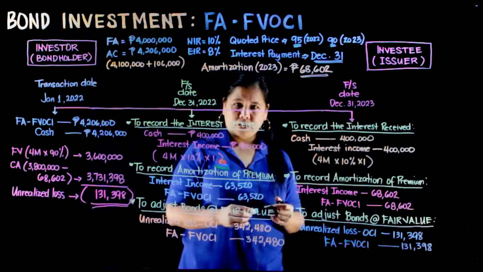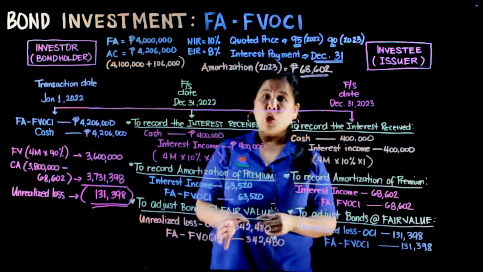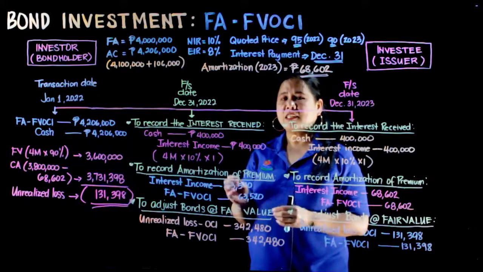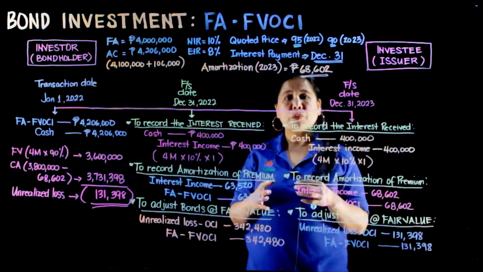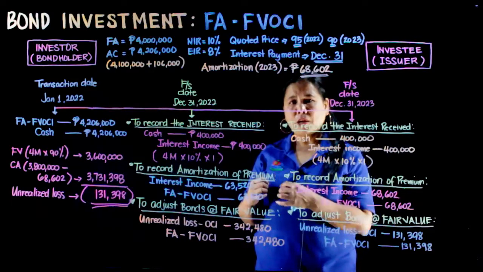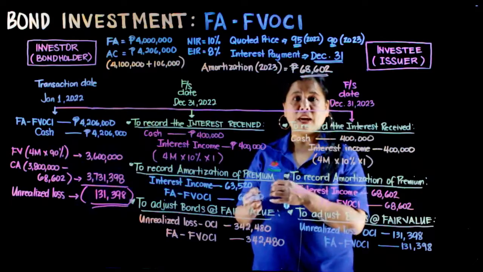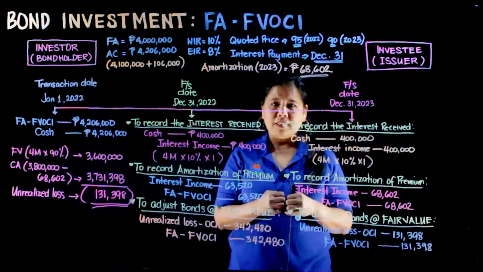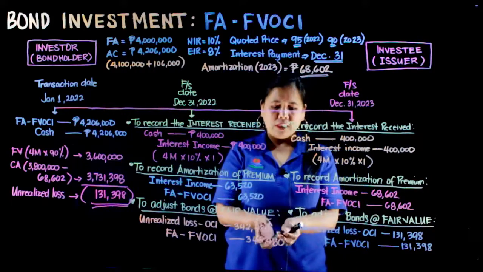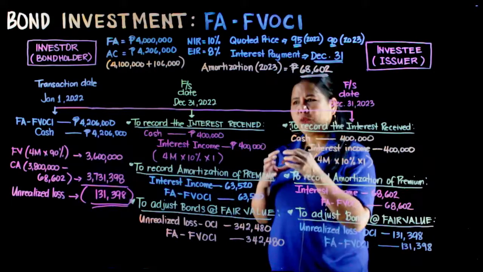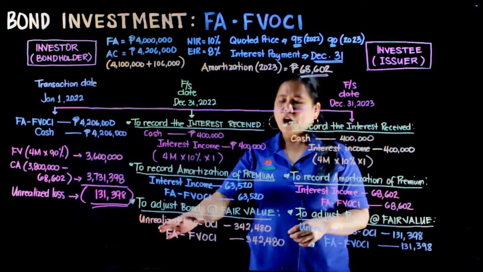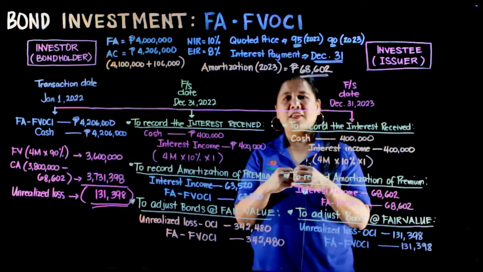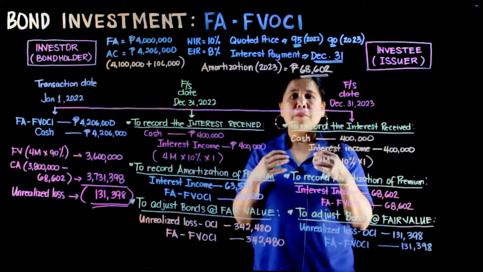Yung account na unrealized loss OCI, nire-reflect yan or pre-present yan sa ating statement of other comprehensive income. Diyan natin ipinapakita kung magkano ang unrealized gain or loss OCI natin of the year. But the cumulated amount ng unrealized loss natin, yung cumulated amount of your account unrealized gain or loss OCI, pinapakita yan as a component of our balance sheet.